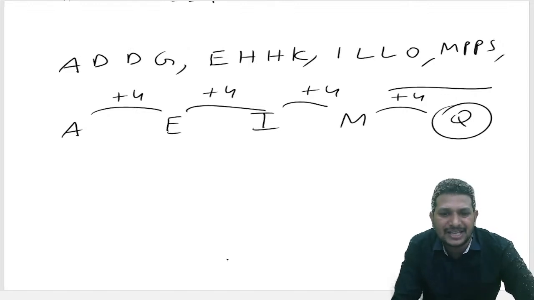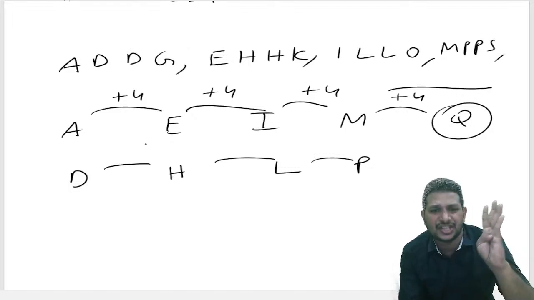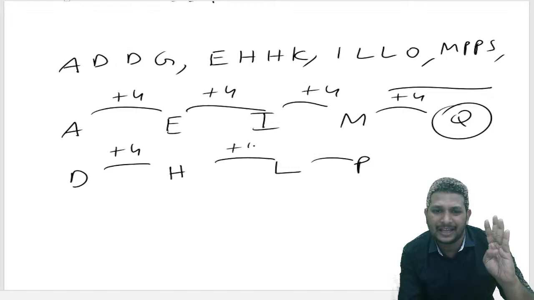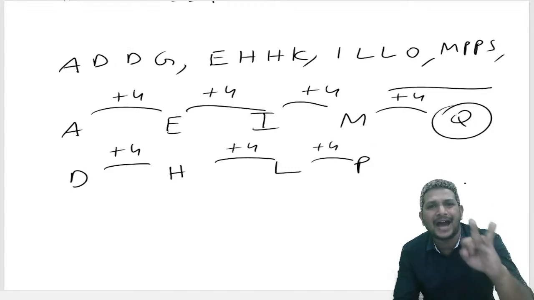Next, check the second letters: D, H, L, P. D after E, F, G, H. Again 4 letters. H after I, J, K, L. I guess all are 4 letters again. L after M, N, O, P. P after Q, R, S, T.